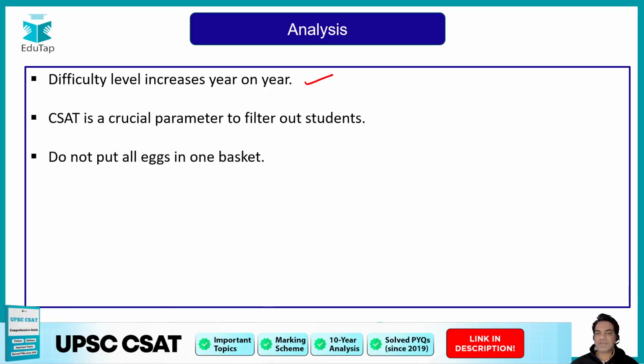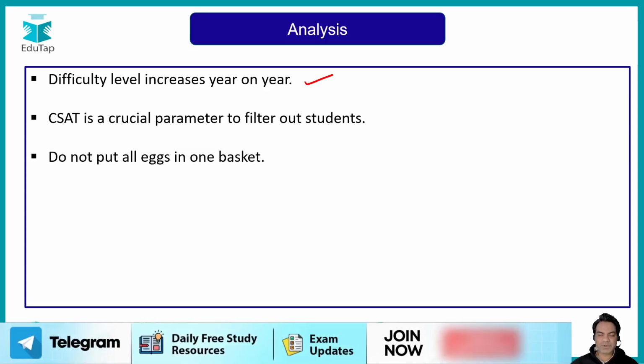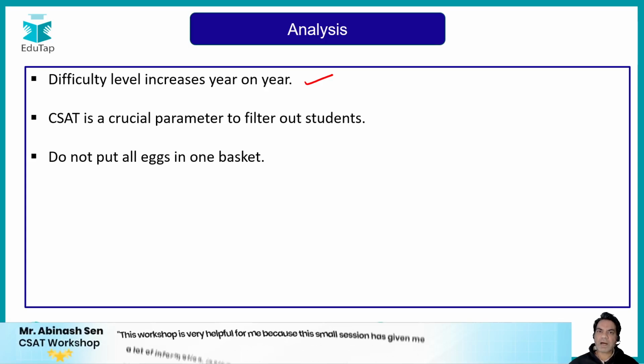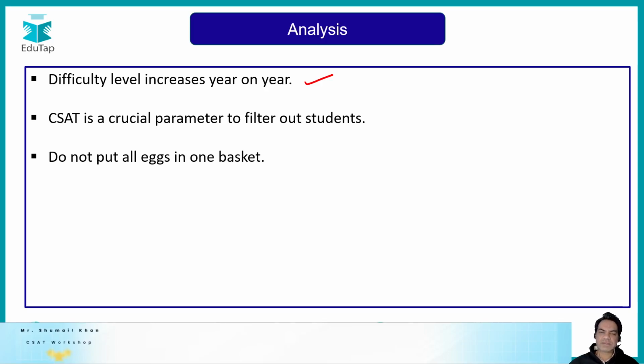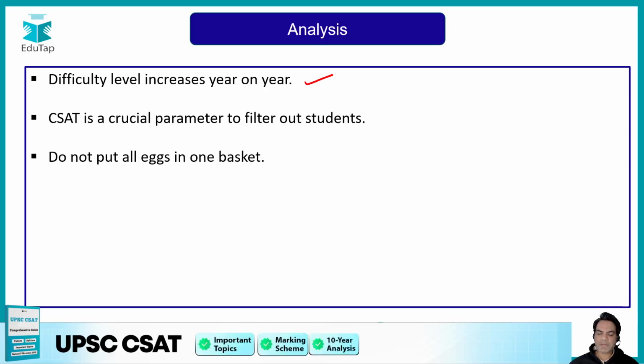Next thing is we need to understand you cannot put all your eggs in one basket. That means you can't focus on only one subject and expect to clear the CSAT exam. That won't be possible. You won't be able to do it only on the basis of comprehension, or only on the basis of reasoning ability. It won't be possible only on the basis of quantitative aptitude either, because the questions are so challenging that you might make mistakes in them, or you might lose a lot of time. So you cannot put all your eggs in one basket. What I mean is, you cannot depend on only one subject to target this exam. You need to balance all the three subjects.